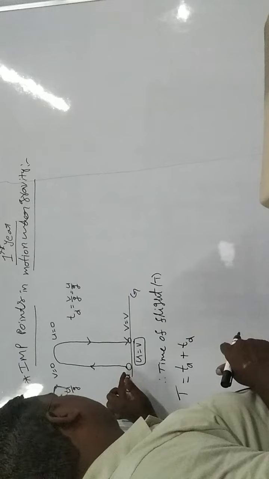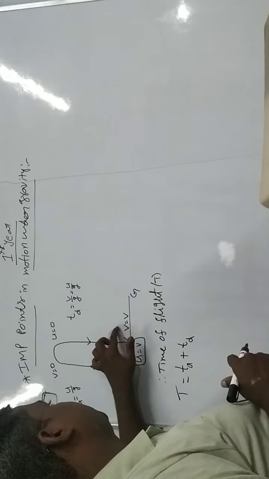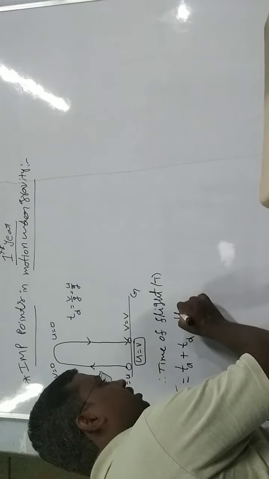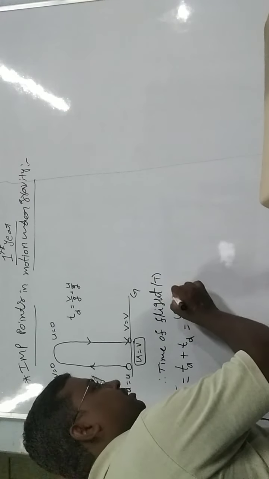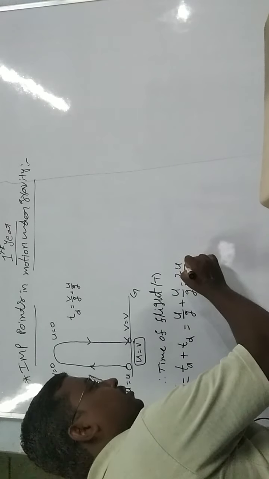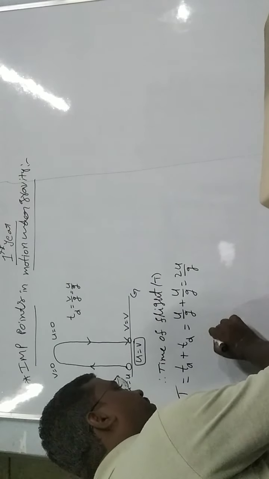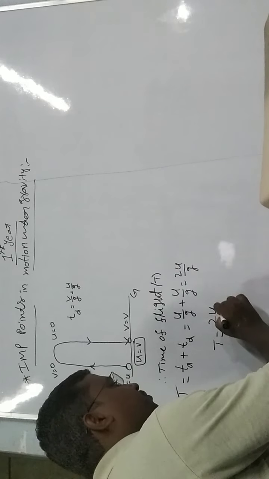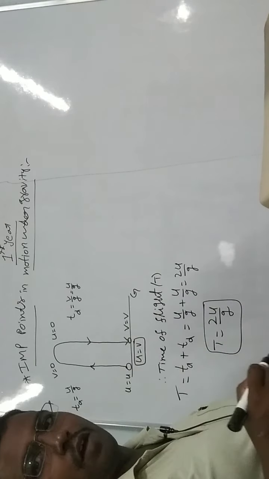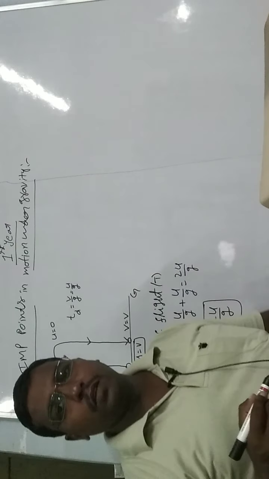Because this is Ta time and this is Td time, and both are equal. So we write Ta as u by g plus Td also u by g, which gives 2u by g. Therefore, time of flight T equals 2u by g. This is an important formula.